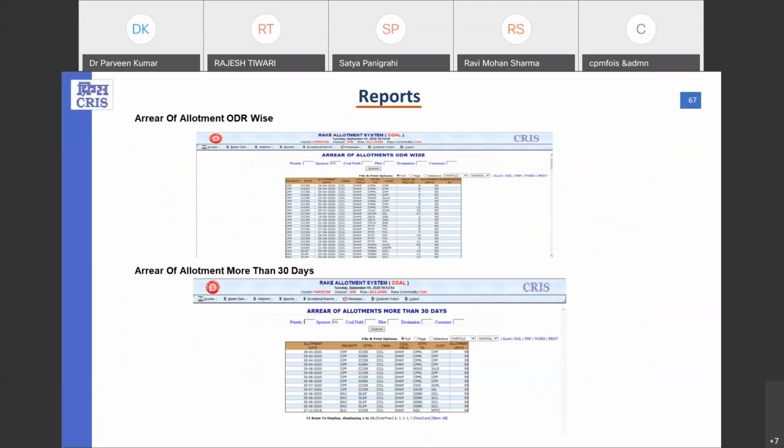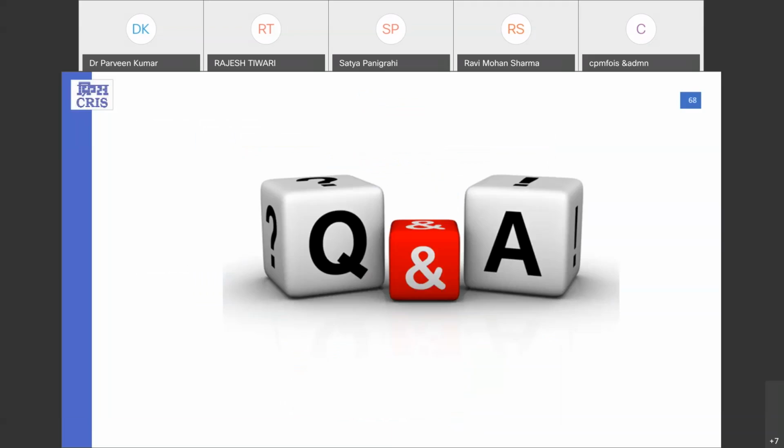These two reports, which we have on the public portal also, deal with the area of allotment, and basically the area is being shown in terms of oldest date of registration. And if the user wants to see the area allotment for more than 30 days, then this second report in the system shows the data accordingly. Now, this was all from my side. Thank you very much. Now, we are open for the questions.